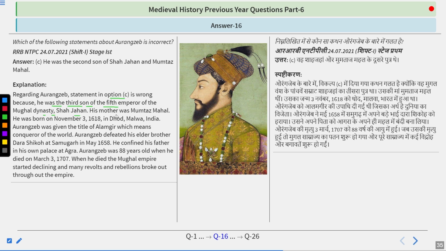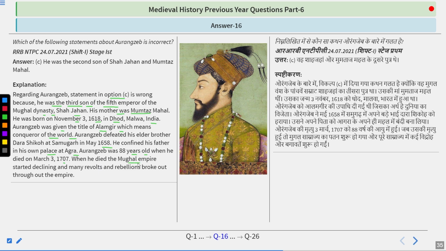His mother was Mumtaz Mahal. He was born on 3rd November 1618 in Dohad, Malwa, India. Aurangzeb was given the title of Alamgir, which means conqueror of the world. Aurangzeb defeated his elder brother Dara Shikoh at Samugarh in May 1658. He confined his father in his own palace at Agra. Aurangzeb was 88 years old when he died on 3rd March 1707.